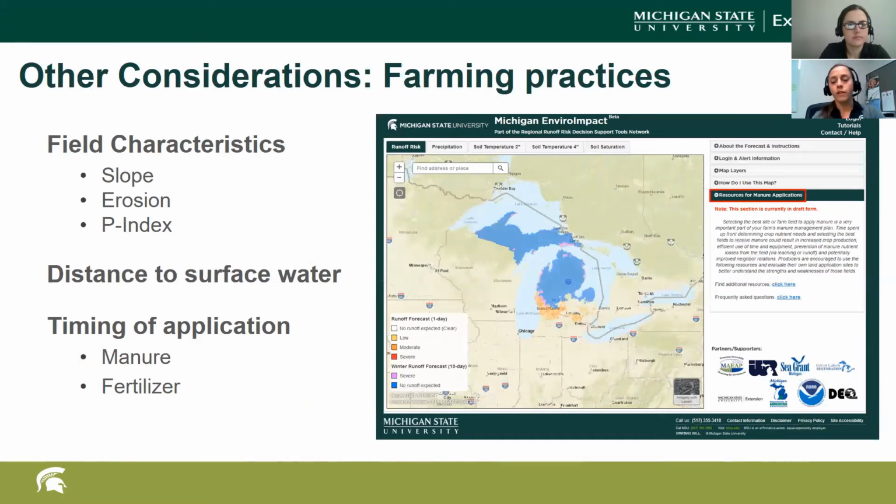And then additionally, the timing of the application, like we kind of talked about. So weather forecasts, seasonal conditions, and then the type of manure, and are you planning to incorporate that manure? So are you a no-till operation? Are you a conservation tillage operation? Again, these are things that the tool can't predict, but these are things that can help you utilize the tool in the best way possible and to best be advantageous for your practices and your farming operation.